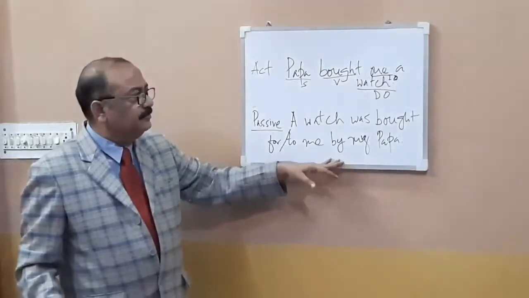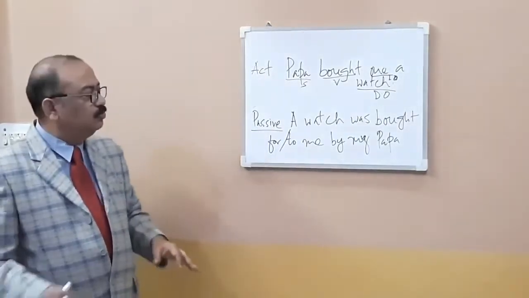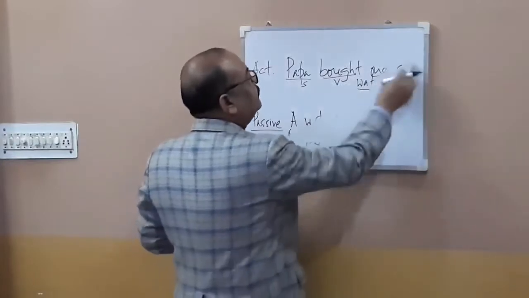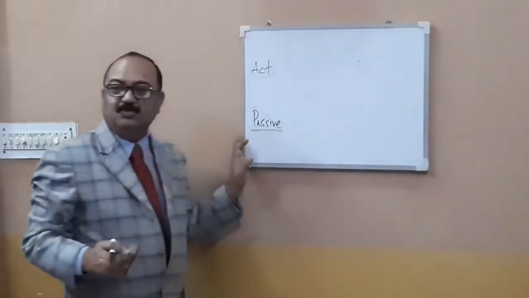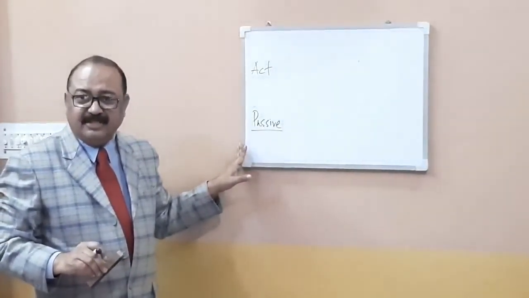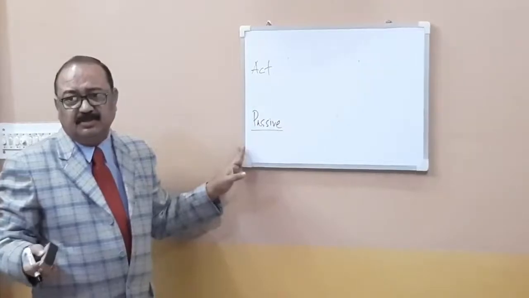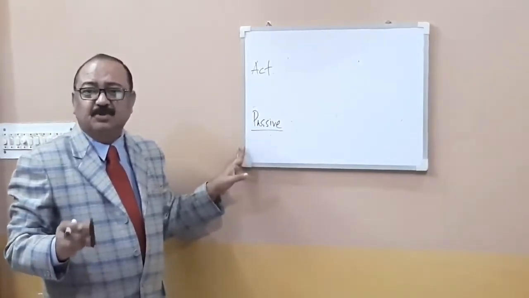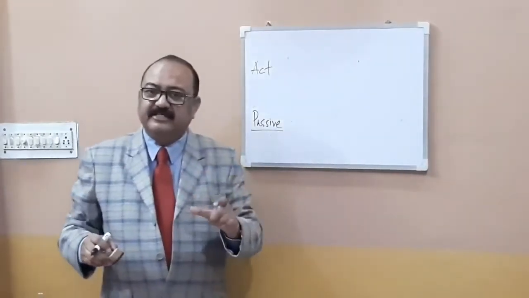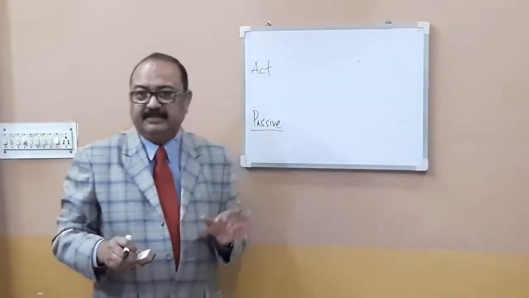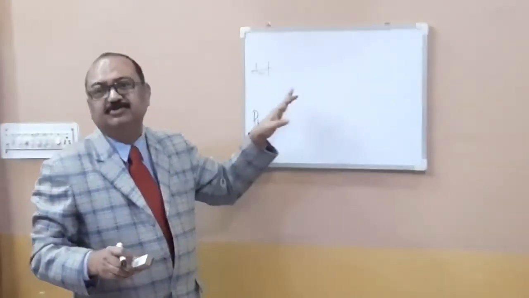Shall we take one more example, or is this enough? You understood? Yes, sir. Okay, now we can move to another rule. Earlier, in the beginning of the session, I was saying that the examples are going to be a little tough. Do you find them tough? No, sir. They are quite easy ones. But students do not practice, and that is why they go wrong. So what is required? Practice is required. You at least go through the rules once and prepare at least 5 sentences on each rule, and you are not going to forget them. Then it will become very easy. It is tough only for those who never care to read.